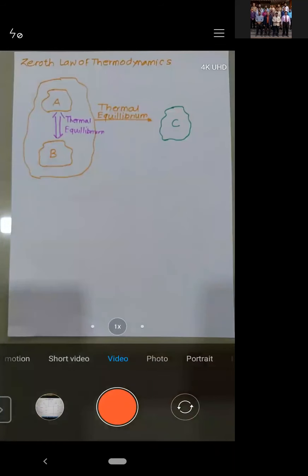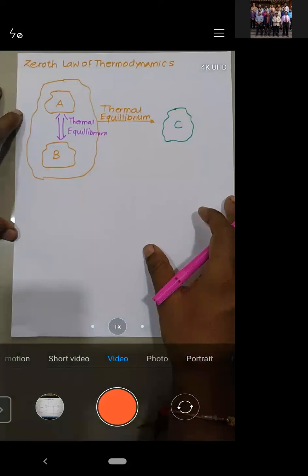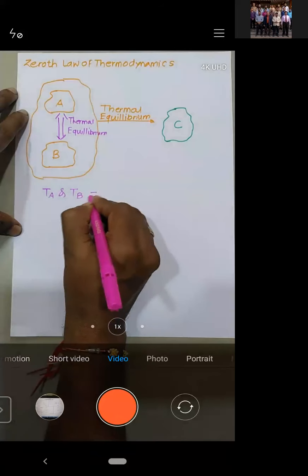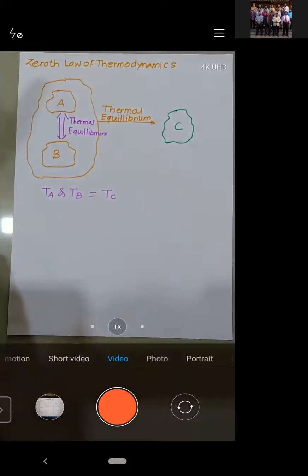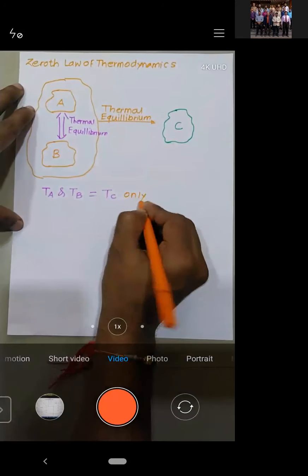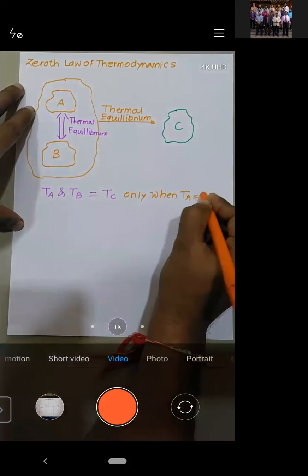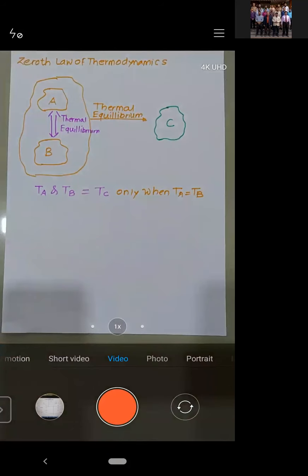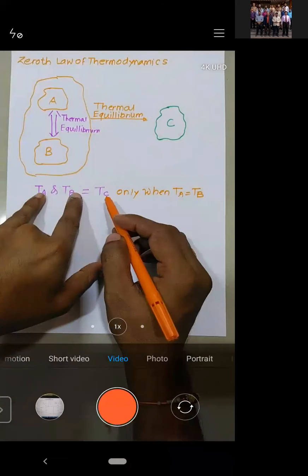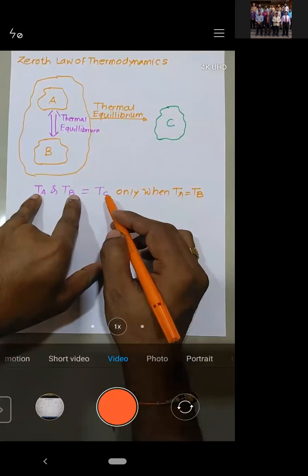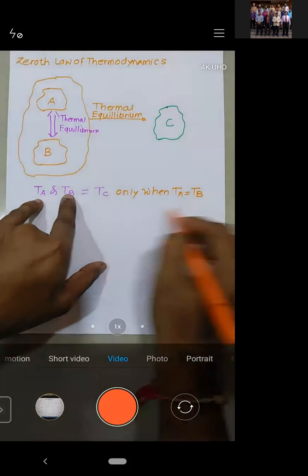Is it okay? See, I will explain. You can say that the temperature of A and the temperature of B is equal to the temperature of C only when the temperature of A is equal to the temperature of B. Yes or no? Let me know. Yes, sir. See, the temperature of these two is the same. When can you say that the temperature of these two bodies is the same as the third body? First the two must be the same, right? So that is the only thing, right?